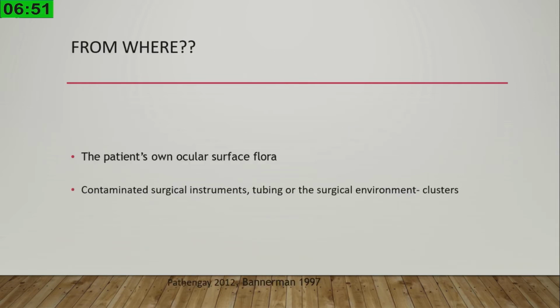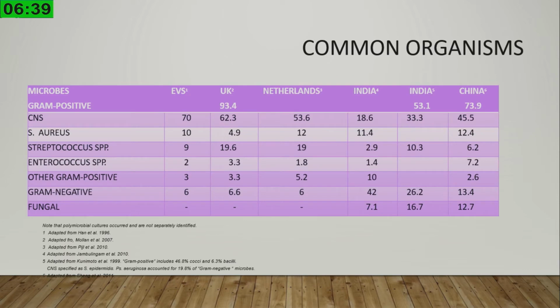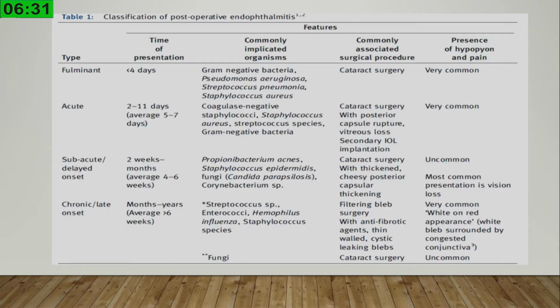So from where do these organisms get in? Usually from the patient's own surface flora, that is sporadic endophthalmitis, or it is from the surgical instruments, fluid or tubing, which is seen usually in cluster endophthalmitis. And the most common organism in Indian studies has been coagulase negative staphylococcus, mainly Staph epidermidis.